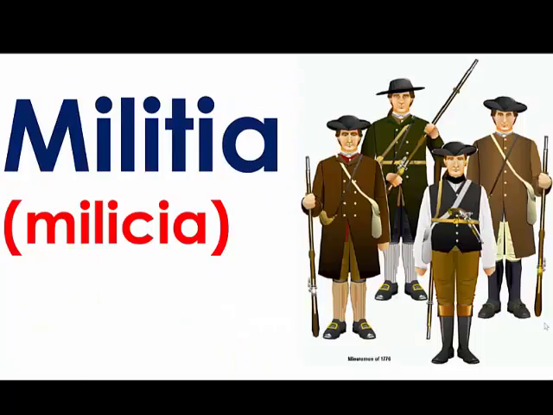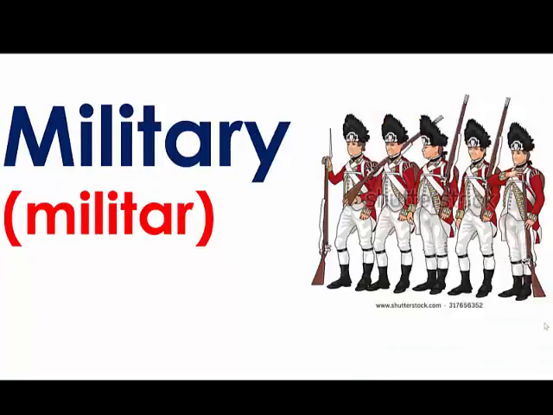The next two words go together. In this war, we have both a militia and a military. A military is formally trained soldiers. They practice. They have gone to war. They know how to use their guns. They have uniforms. These are members of a military. The British, like the redcoats shown here, were members of the British military. They are formally trained soldiers.